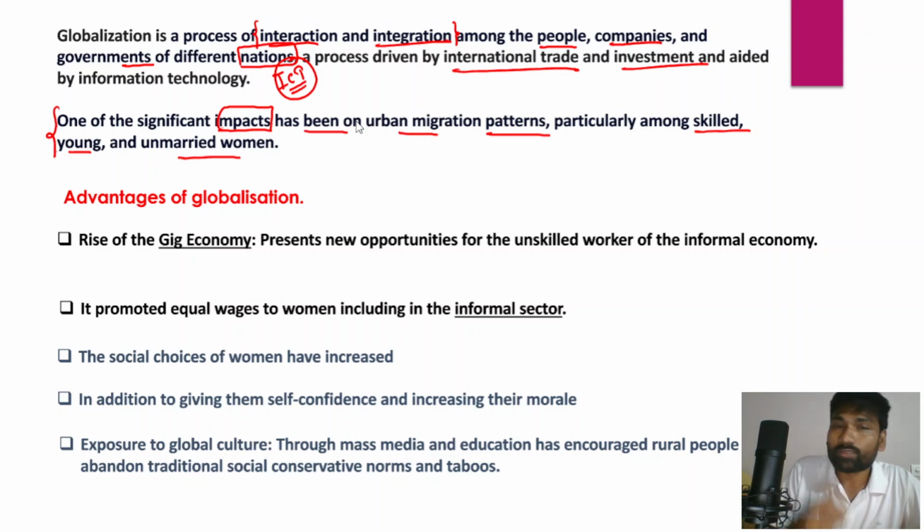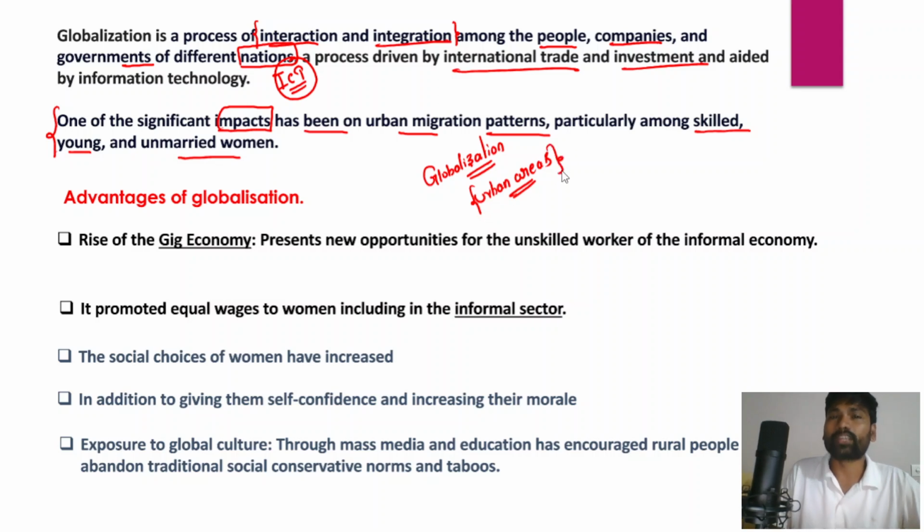As I've already explained, globalization as a phenomenon has given rise to urban cities, and urban areas have got enormous opportunities and investments. That has led to the significant rise and development of these urban areas.